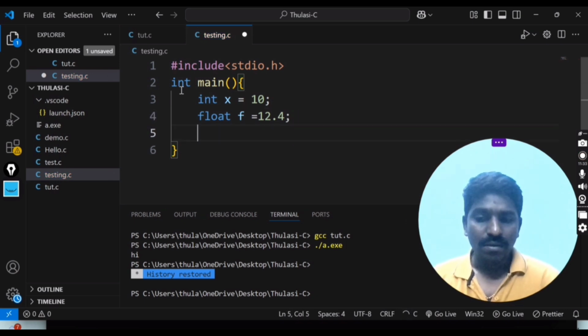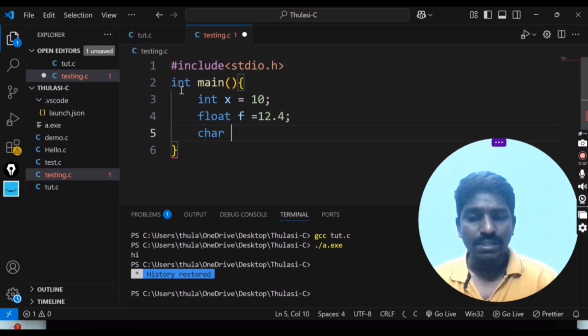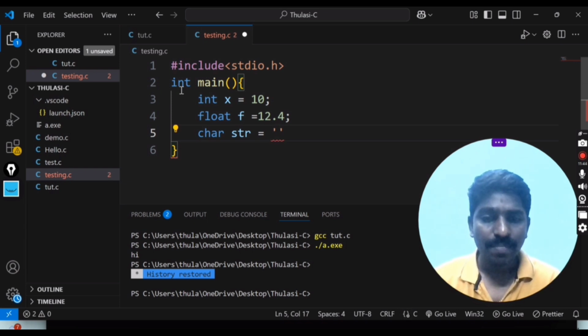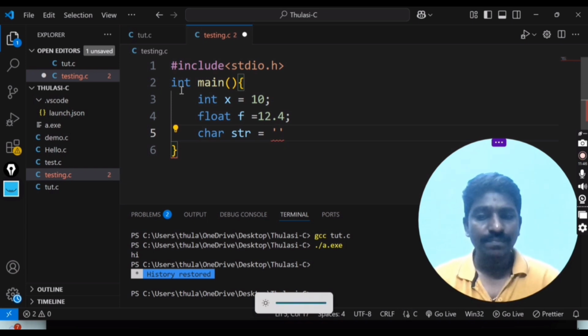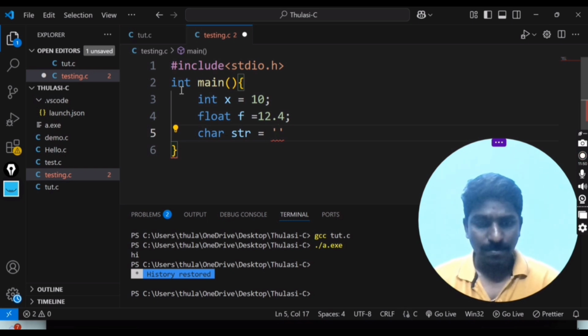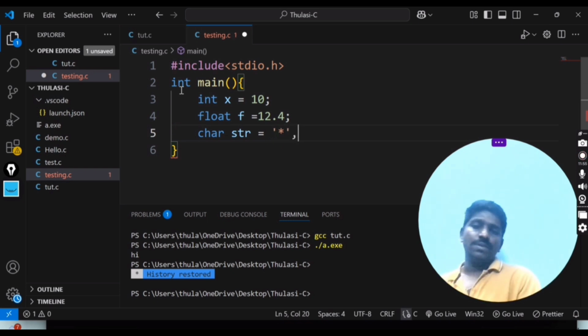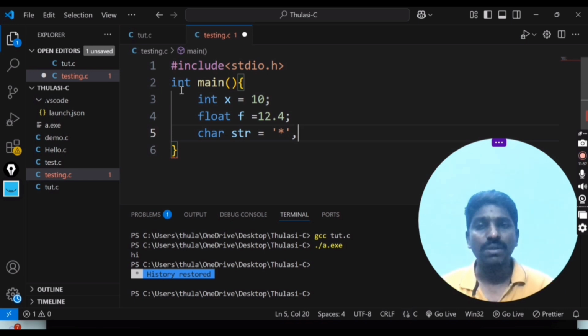Then char, which is str, which means a character is always denoted within single quotations. If it is a string, you have to denote it with double quotations. Like this, we declare the variables.